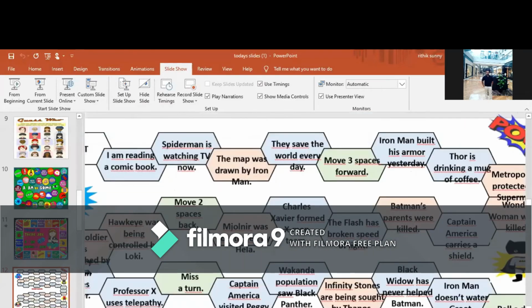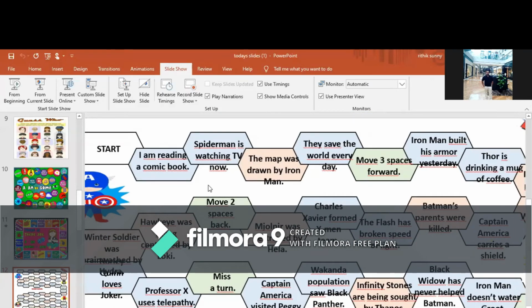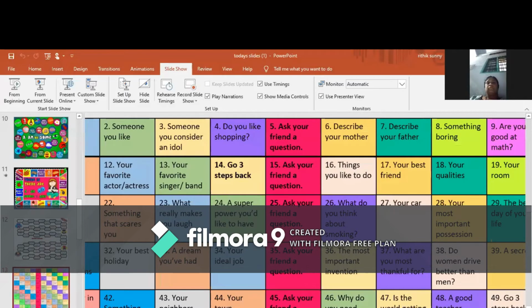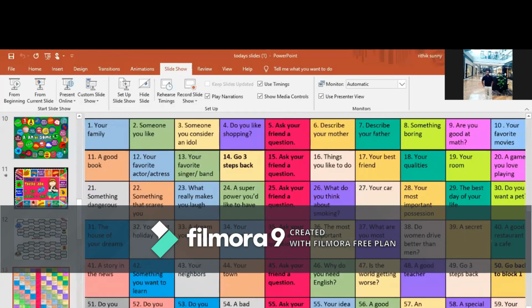The next game is about just a minute. We can say JAM sessions or JAMs. Here 100 topics are there, and the teacher gives one particular number to one particular student, and the student needs to talk on that topic. So here 100 topics are given, like your family, someone you like, someone you consider an idol, do you like shopping, ask your friend a question. 100 tasks are given, and the student who speaks the answers correctly will be the winner of this game. This is also a board game.